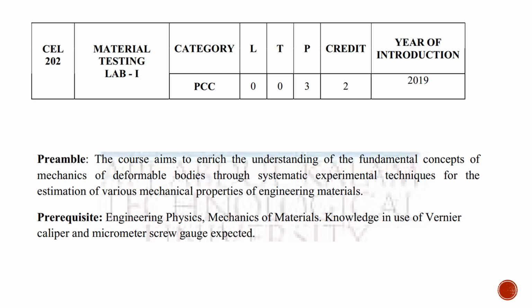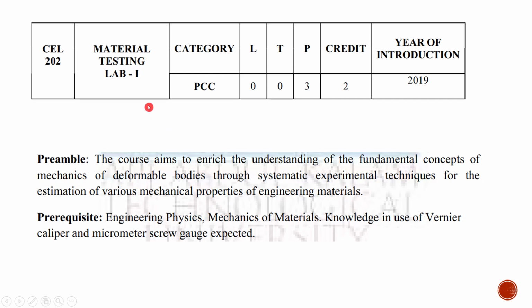Rigid bodies won't show any response to the action of force and the stress. Deformable bodies respond to the external forces, and that can be measured by systematic experimental techniques. And we are interested in measuring or quantifying the various mechanical properties of the engineering materials.